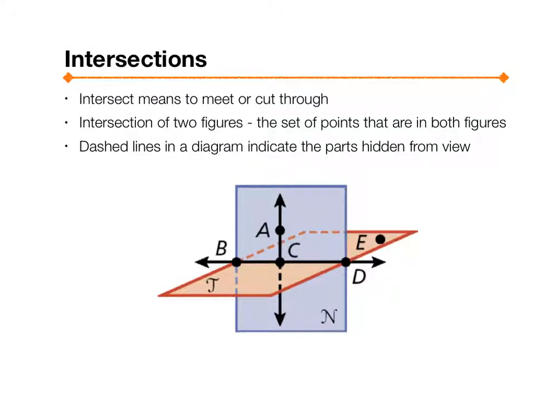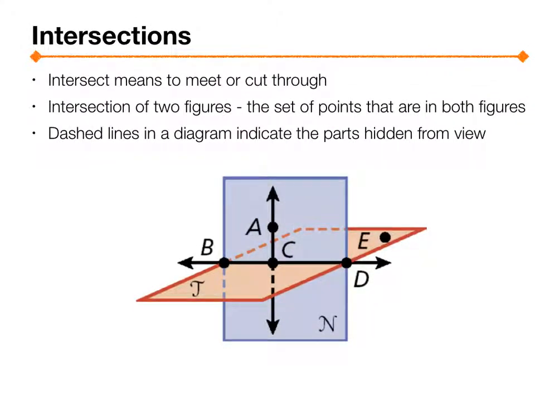Intersections. Intersect means to cut, to meet or cut through. The intersection of 2 figures is the set of points that are in both figures. Dashed lines in a diagram indicate the parts that are hidden. We went over that already. So here we have 2 planes intersecting, which are the purple one and the orange one, and 2 lines that are intersecting, which is line AC, this one, and line BD.